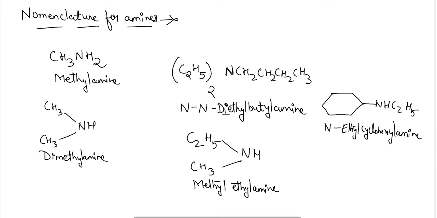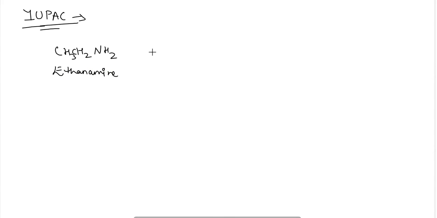Next, IUPAC naming. This was the nomenclature for the amines. Next is the IUPAC naming. In the IUPAC system, if I consider CH3, CH2, NH2, it will be ethanamine. Then CH3, CH, CH2, CH2, NH2.